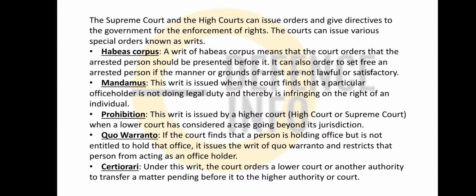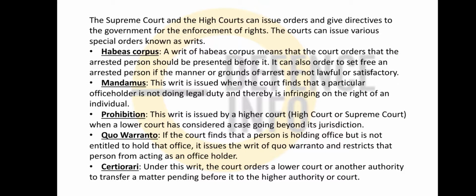Okay, and quo warranto, friends, is quite different. If a court finds that a person is holding an office but is not entitled to hold that office, then it issues a writ of quo warranto and restricts that person from acting as the office holder. Like if a person is holding some office to which he does not possess the right, then the court can do its job.